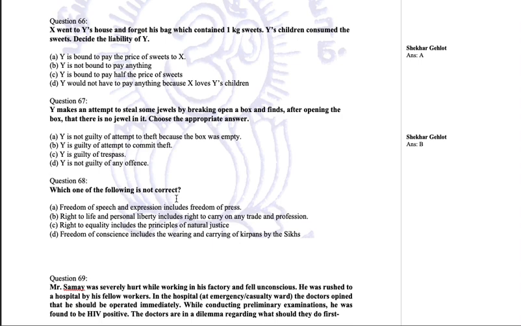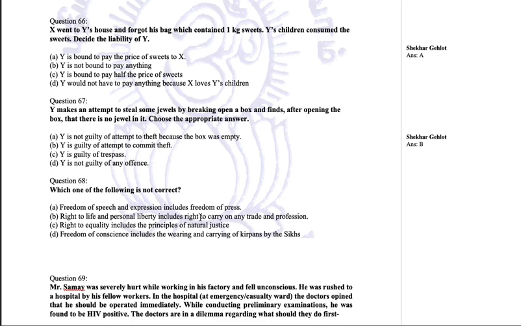Which one of the following is not correct? Freedom of speech and expression includes freedom of press. Right to life and personal liberty includes right to carry on any trade and profession. Right to equality includes the principles of natural justice. Freedom of conscience includes the wearing and carrying of kirpans by Sikhs. Yes, this is freedom of conscience, freedom of religion. Right to equality includes principle of natural justice. Yes, principle of natural justice means you have to be fair in your decision making. So fairness is part of equality, so it is a correct answer.